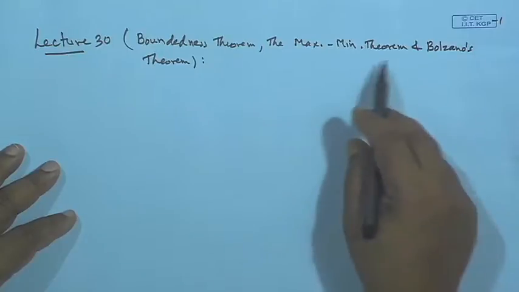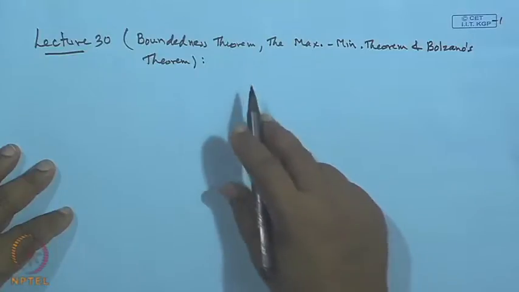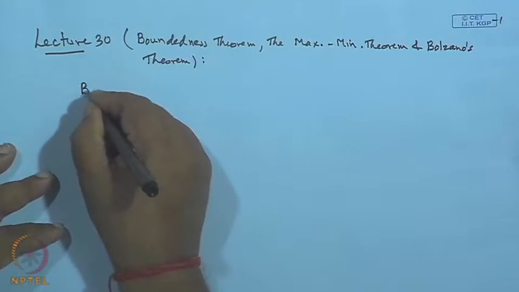So, this is in continuation of our previous lecture. We wanted to discuss the various properties of continuous functions, and as a consequence, we see that if a function is continuous over a closed bounded interval, then we have some results known as the boundedness theorem, the maximum-minimum theorem, and Bolzano's theorem. This also gives you a criterion to find an approximate solution for the root of the function, that is, root location. Okay.